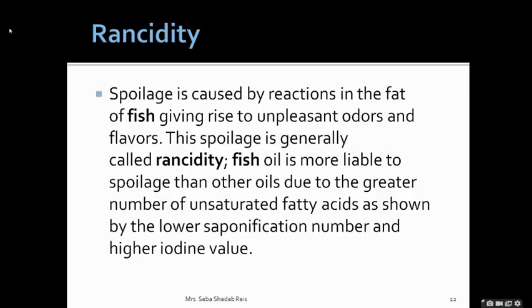The storage chamber is gas filled with either nitrogen or carbon dioxide, so no oxygen is exposed to the fish, so no chances. Normal freezers are not used; they are using nitrogen or carbon dioxide. So absence of oxygen will also prevent oxidation. Then we can make use of quick freezing techniques. We are going to learn quick freezing techniques in detail.